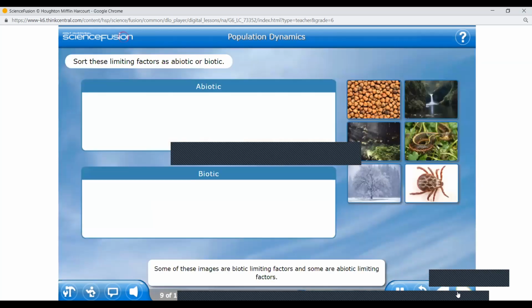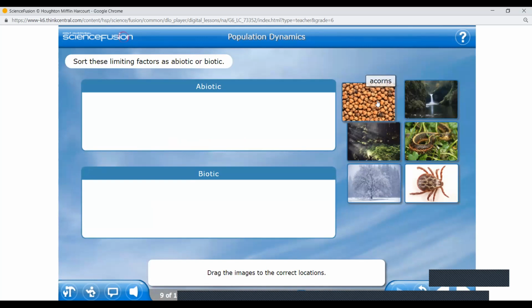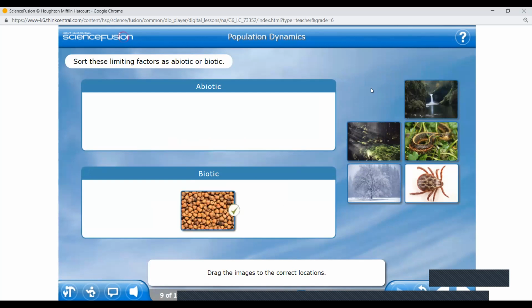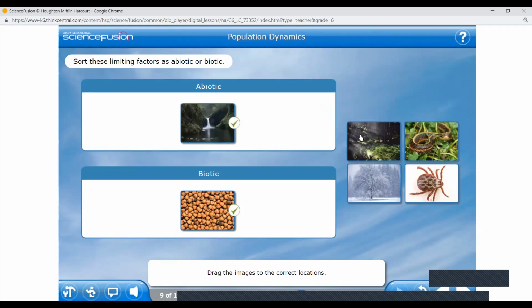Some of these images are biotic limiting factors and some are abiotic limiting factors. Drag the images to the correct locations. Okay, now, the first one here. They're acorns. Biotic or abiotic? Biotic. This one. Waterfall. Abiotic. Miral.